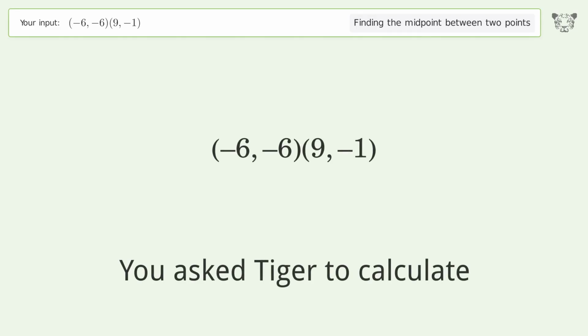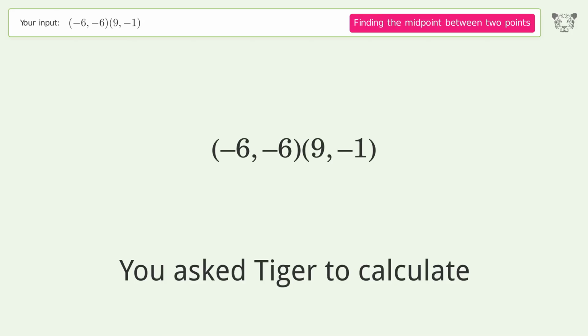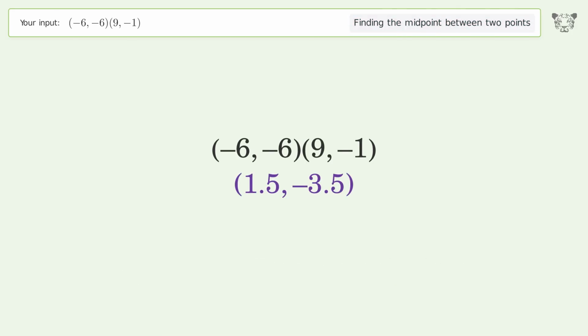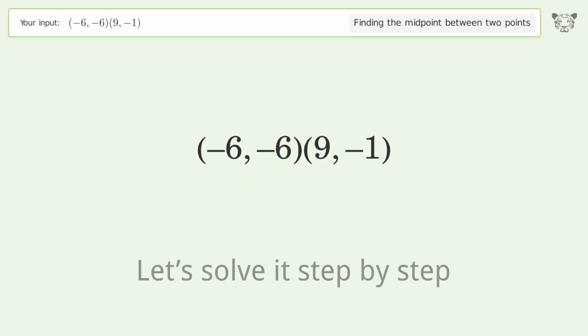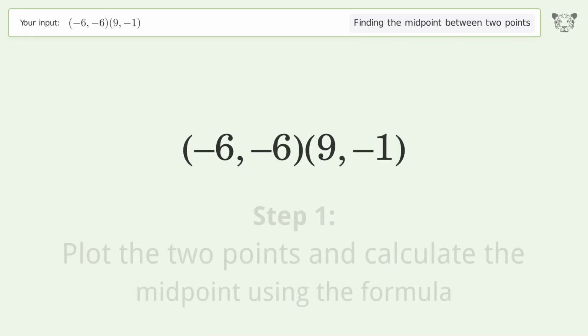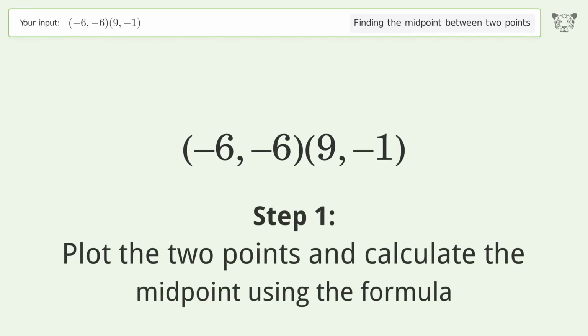You ask Tiger to calculate. This deals with finding the midpoint between 2 points. The midpoint between the 2 points is 1.5, negative 3.5. Let's solve it step by step. Plot the 2 points and calculate the midpoint using the formula.